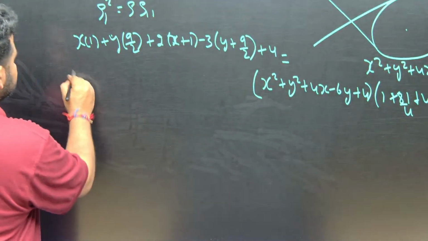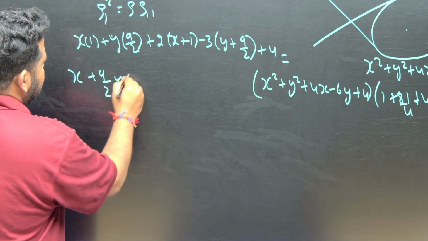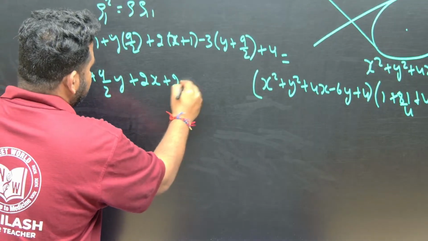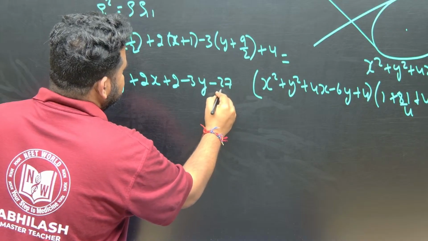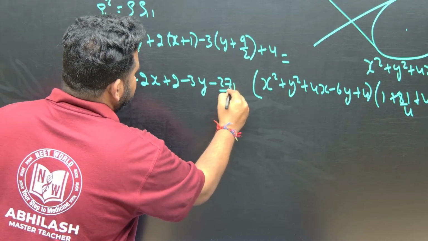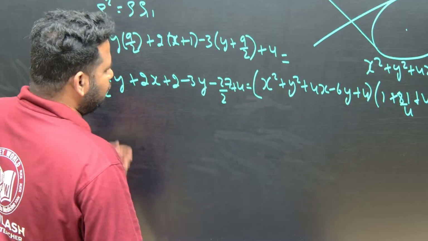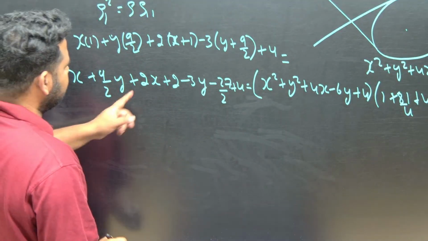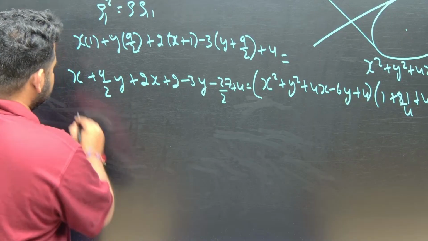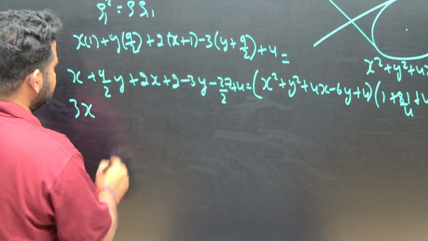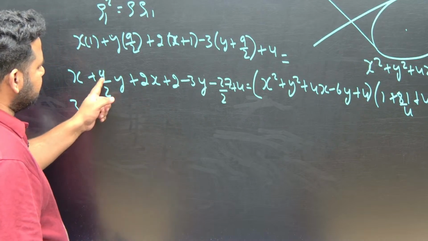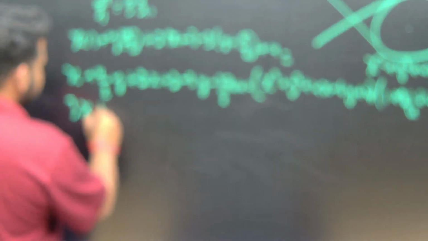Now x plus 9 by 2 y plus 2x plus 2 minus 3y minus 27 by 2 plus 4 is what you have. Now what we can do: 2x plus x is 3x, and 9 by 2 y minus 3y, taking LCM, 9 minus 6 is 3 by 2 y. What is the constant value that we have? Let us keep it as it is, minus 27 by 2 plus 4.